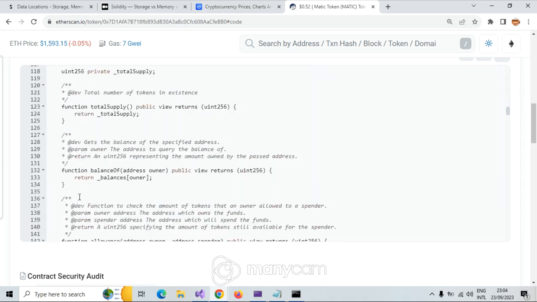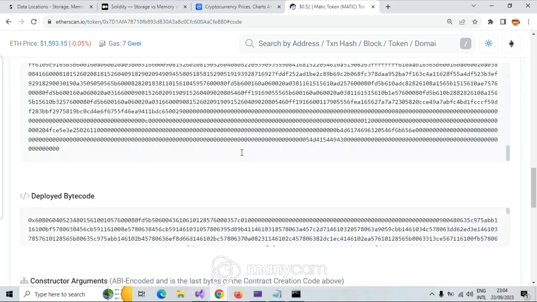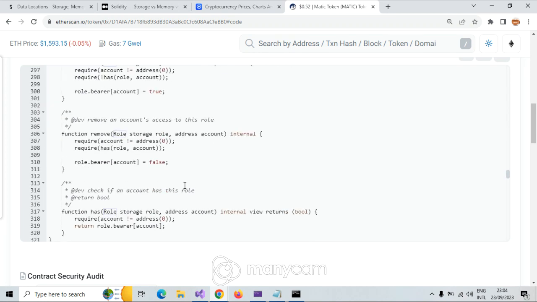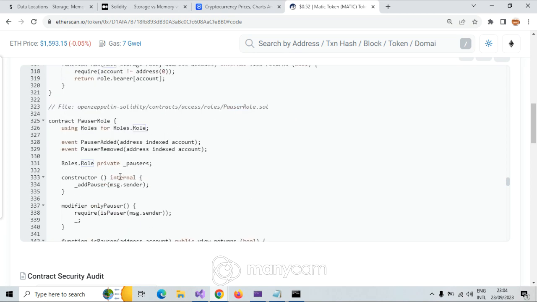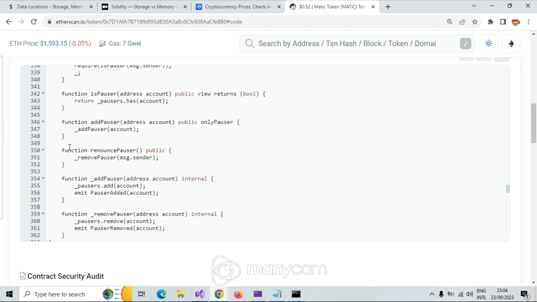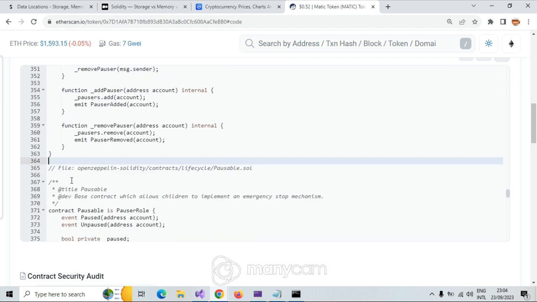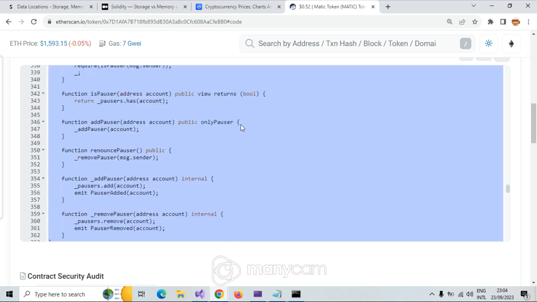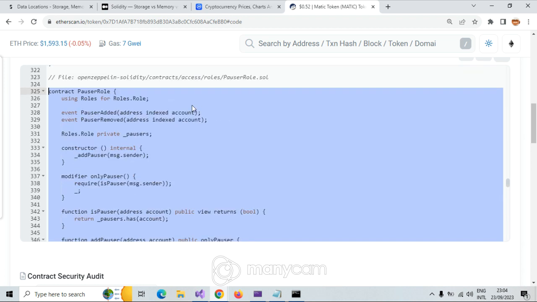And we have other things here. Okay, let's go further, this is interesting. This is the role, and then the constructor, add pauser. This piece of code, which is now 50 lines of code, is going to set the pauser role, who is able to pause that.